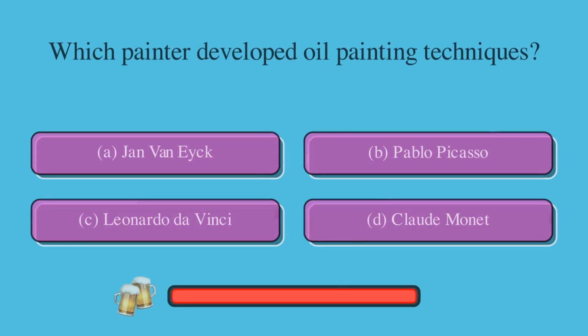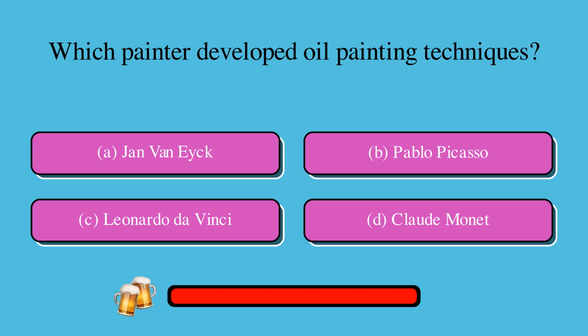Which painter developed oil painting techniques? Is it A. Jan Van Eyck, B. Pablo Picasso, C. Leonardo da Vinci, or D. Claude Monet? The correct answer is A. Jan Van Eyck.